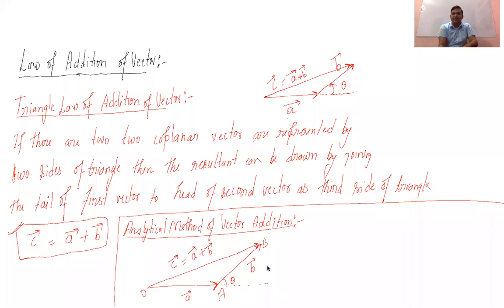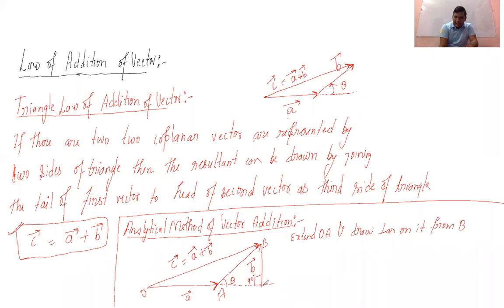What we should do is extend this line OA. So we have extended OA and draw a perpendicular on it from B. Once we draw the perpendicular here, this will be your 90 degree.